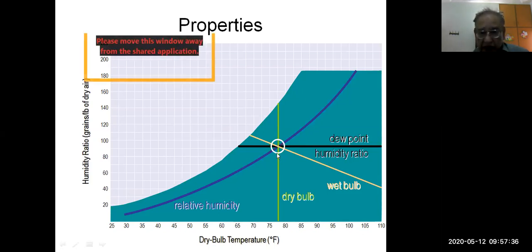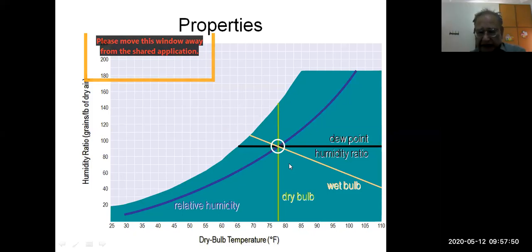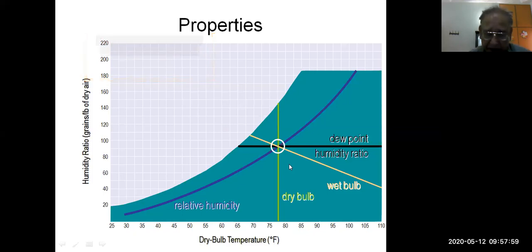Okay. Now on this circle, this point is actually a point. This shows the state. This state can be pinpointed on this diagram by only two of the properties, any two: wet bulb and dry bulb, wet bulb and humidity ratio, wet bulb and dew point, dry bulb and dew point, and wet bulb, dry bulb and relative humidity, any two properties.